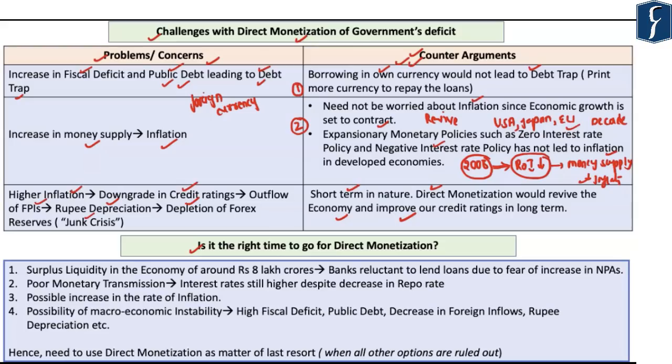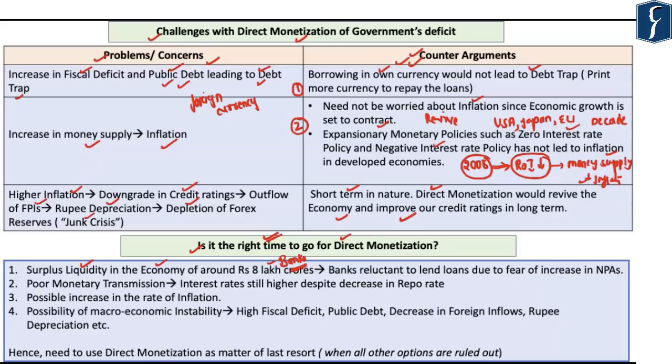But a very important question arises as to whether it is the right time for the Indian government to go for the direct monetization. So the question is, do we have the suitable conditions required for undertaking direct monetization? Now, first and foremost, if you look at our Indian economy, presently we already have a surplus liquidity of rupees 8 lakh crore with the banks as well as financial institutions.